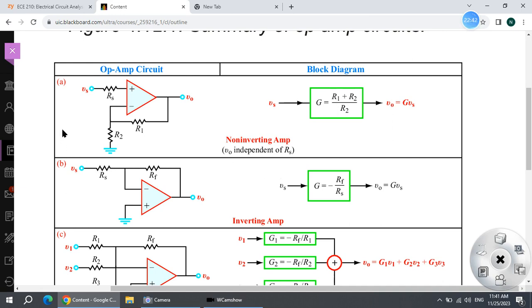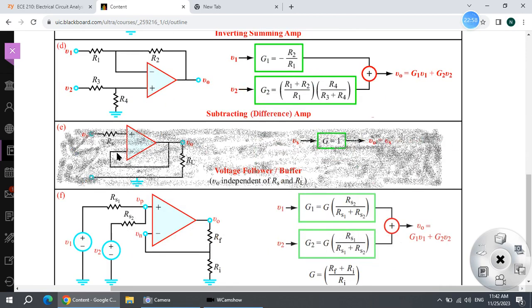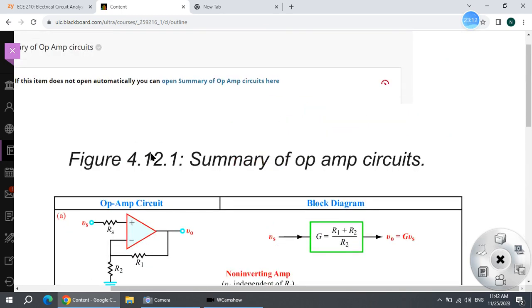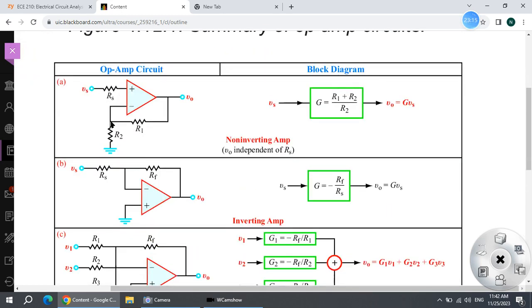The first is the input. When you use this table, the input is some voltage going to the positive or negative side. Actually, one of them will be the input, or both might be inputs, like in this one, D. We have V1 as the input going to the negative side, and V2 as another input going to the positive side. So we have two inputs. And if you know the other input is connected to the ground, you should know which input is coming from ground.